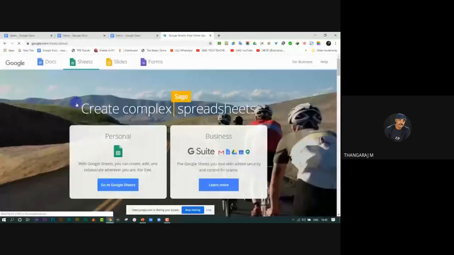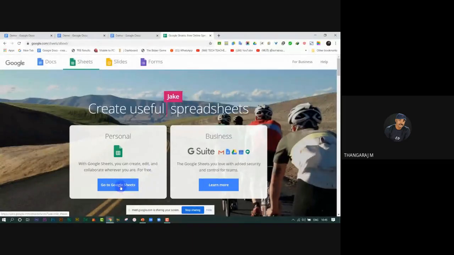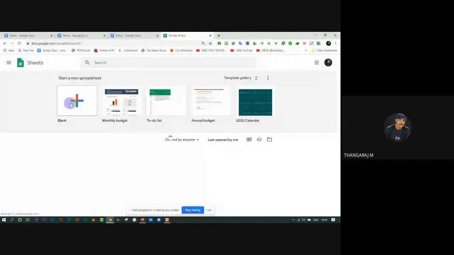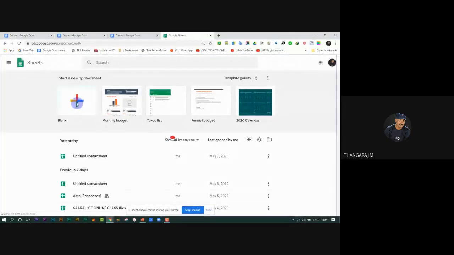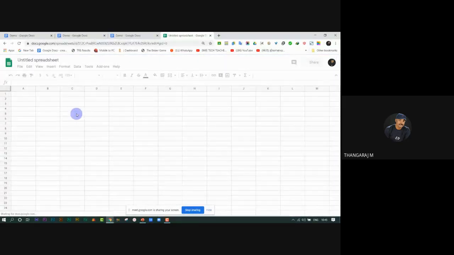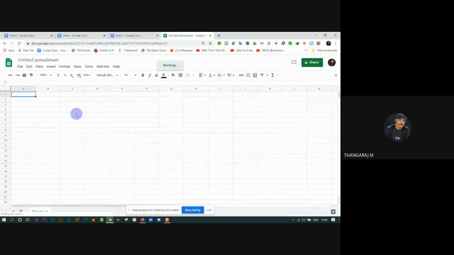Click it. Go to Google Sheets. Start here, new spreadsheet. I'll open a new spreadsheet. For collaborating on this sheet, you have to do exactly what I did in Docs. So I think there is no need to elaborate on that.